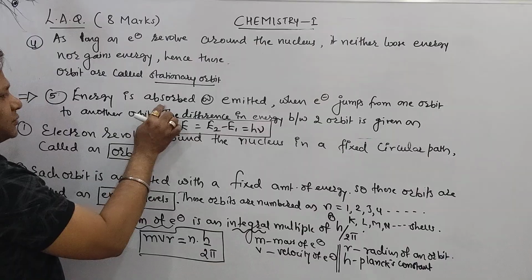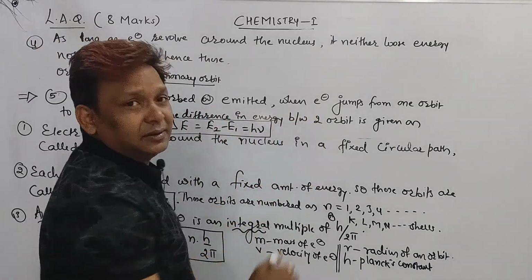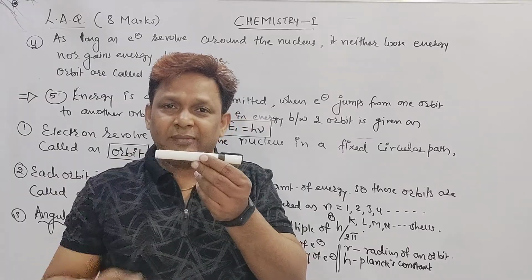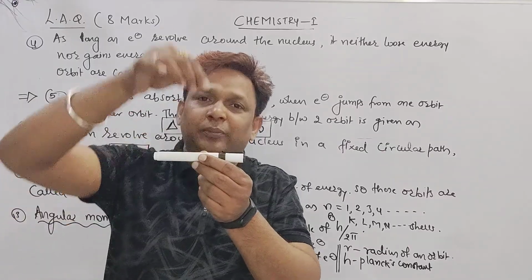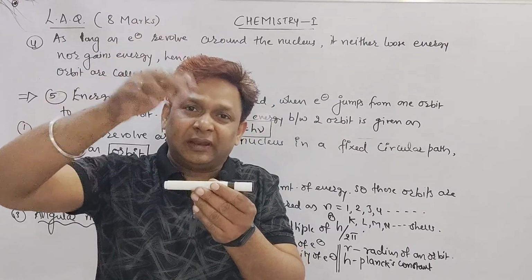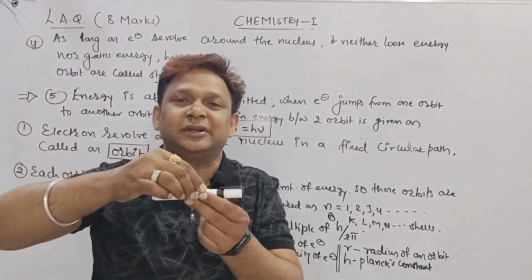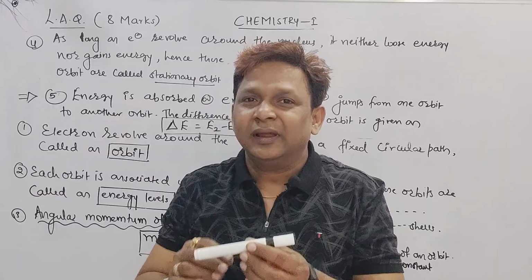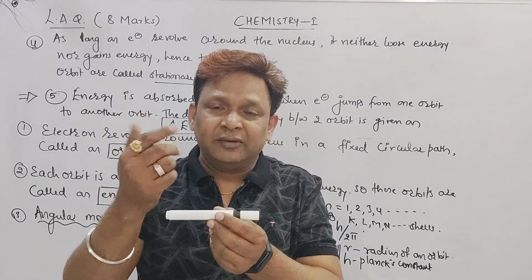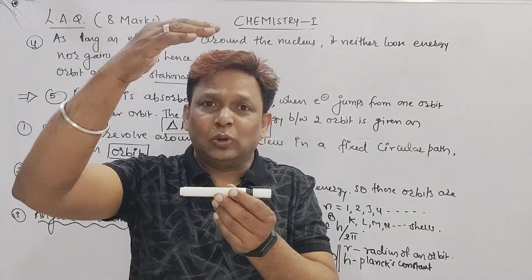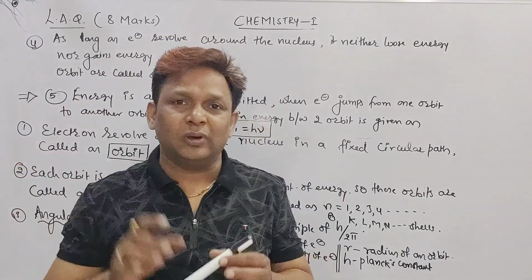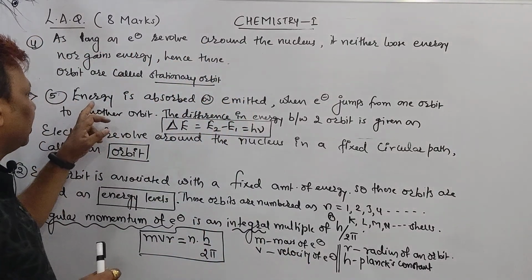Suppose the electron is in the lower orbit. By absorbing energy, the electron goes from the lower orbit to the higher one. At the higher orbit, electrons are always unstable. So by releasing energy, it will come back to the ground state. So, better to write in simple words, energy is either absorbed or emitted when the electron jumps from one orbit to another, either lower to higher or higher to lower. So that is the point I wrote as a general point.